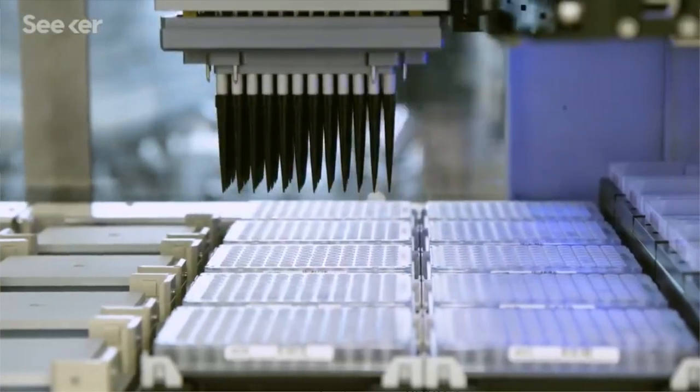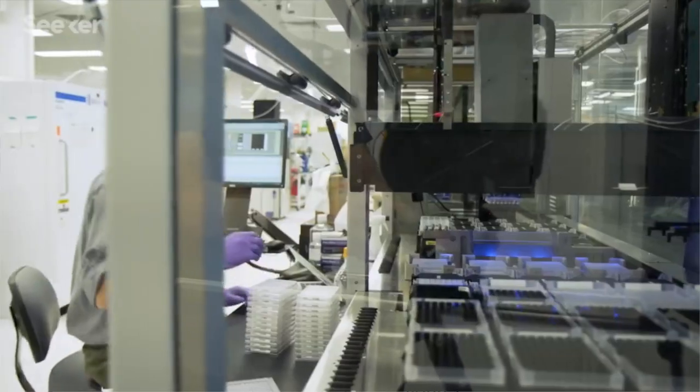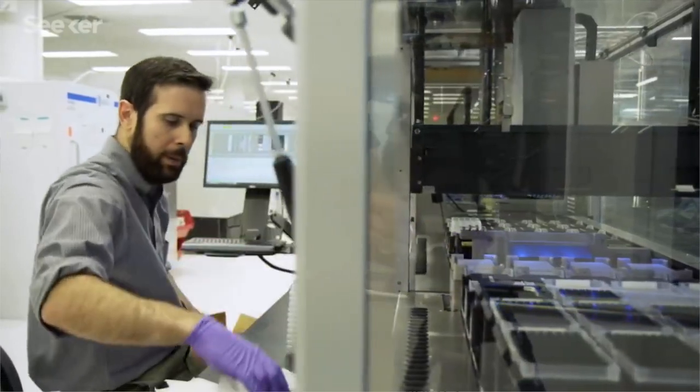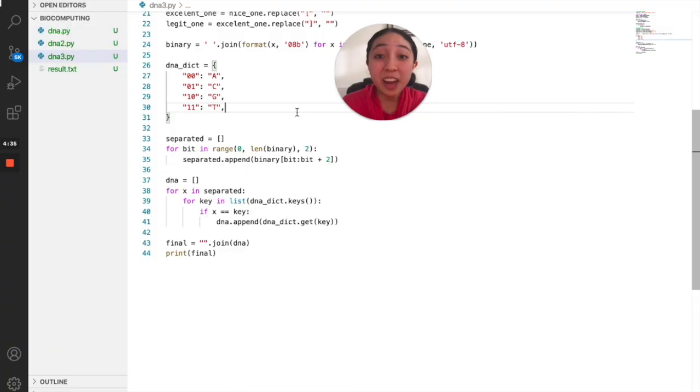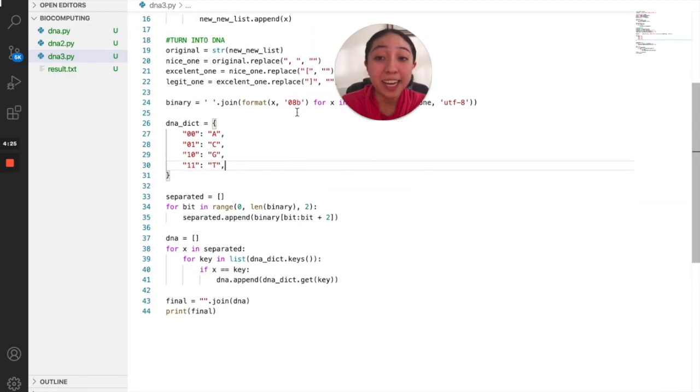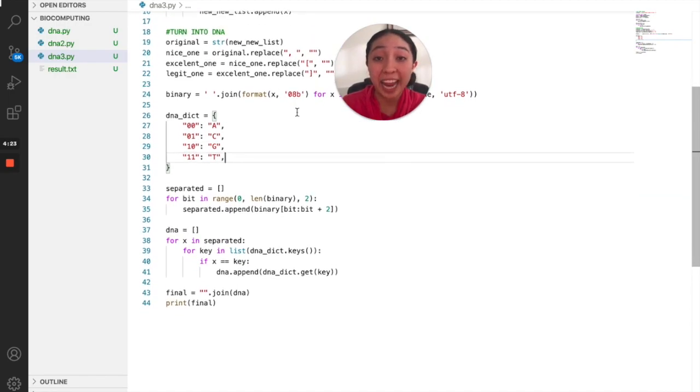Now I'm going to take this a little bit further and I'm going to show you another program that I actually created last week. Not only are we entering the era of copying and pasting DNA, but also the era in which we can program life by using programming languages like Python. So this is a program that I created. It has to do with a branch within synthetic biology called biocomputing. And there are companies in the field like Microsoft which have special teams to just use these kind of programs to standardize biology.